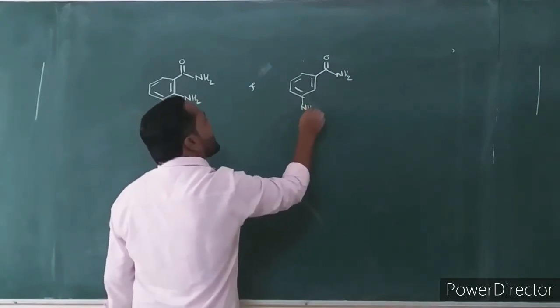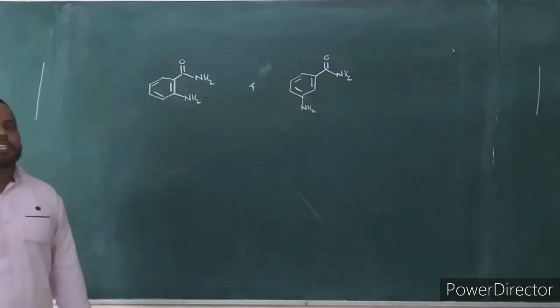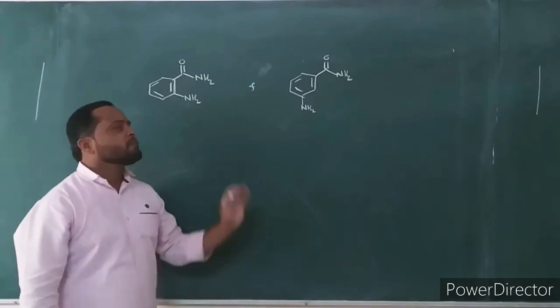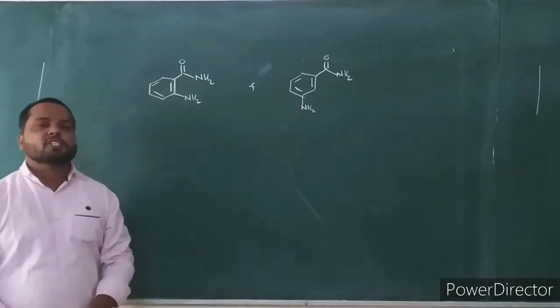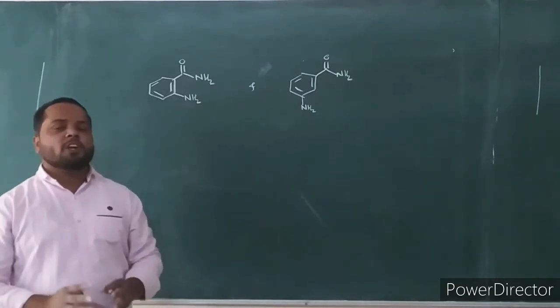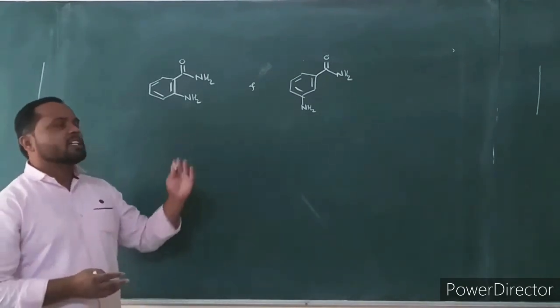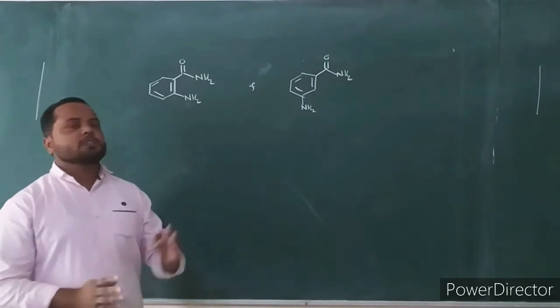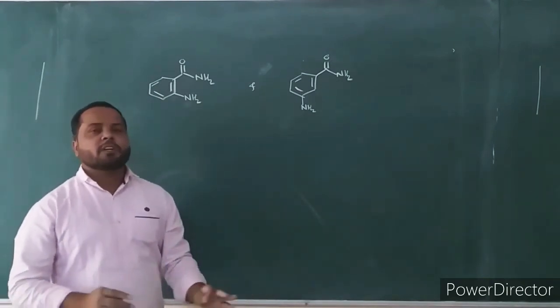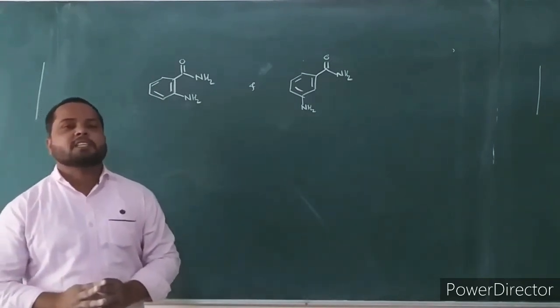One is ortho disubstituted, another one is meta disubstituted. It is an ortho isomer and a para isomer. Both compounds have the same molecular formula, but the structural arrangement is different. These are isomers. How will you distinguish them with the help of mass spectrum?